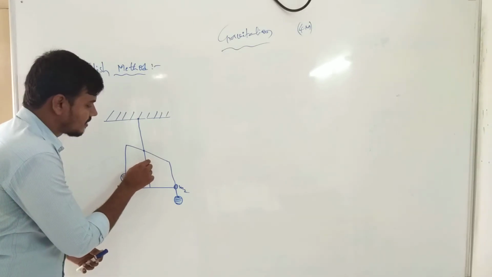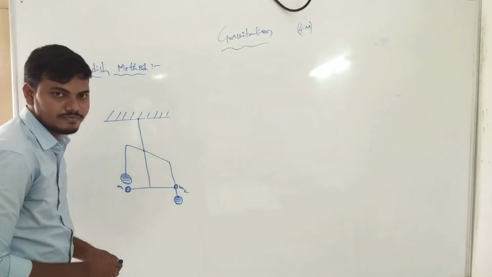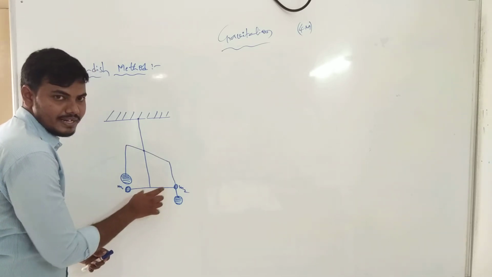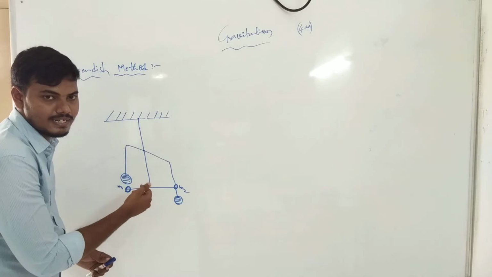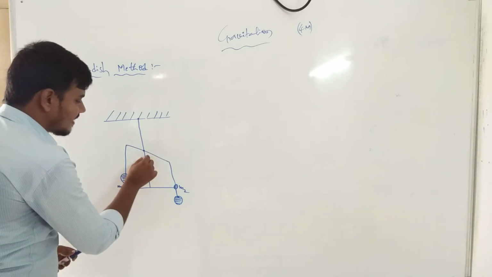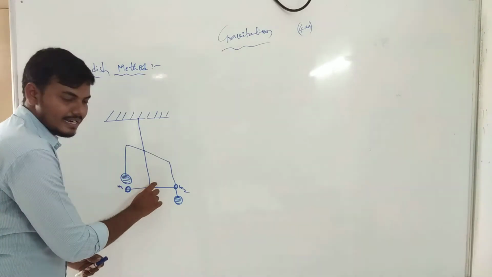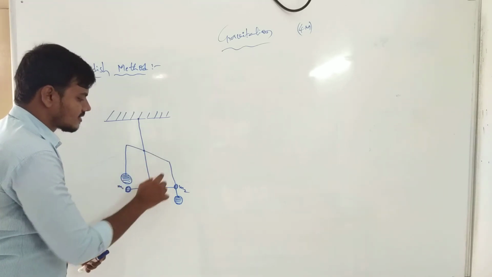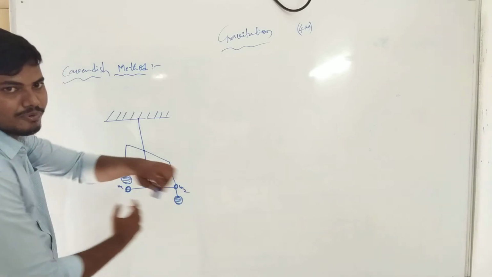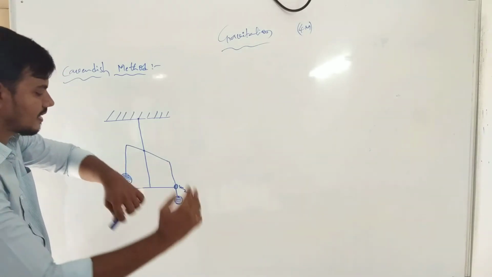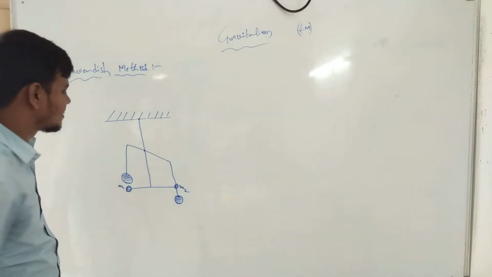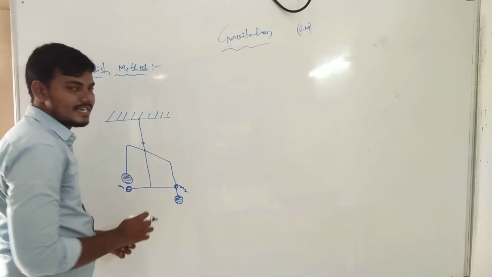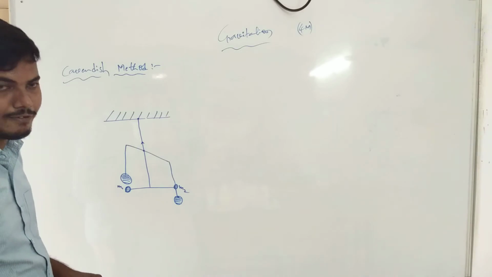When the balls rotate to their positions, the string also twists. Again, the two balls rotate to their parallel positions. Now we can take this as the twisted one.